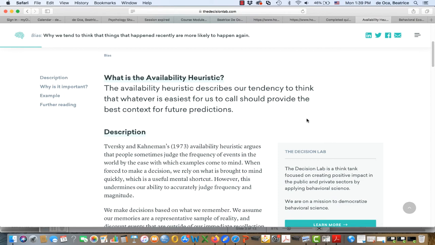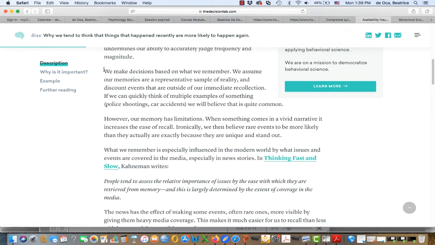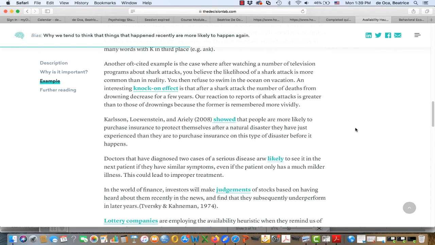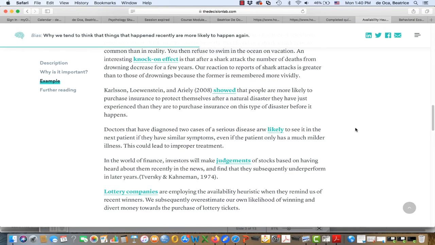Your memory, your recall becomes the basis for judging how likely something is to happen in the future. So a way of thinking about it is that we make decisions based on what we remember. We assume our memories are a representative sample of reality, and we discount events. In other words, we sort of exclude events that are outside of our immediate recollection. There are some important ramifications of this.